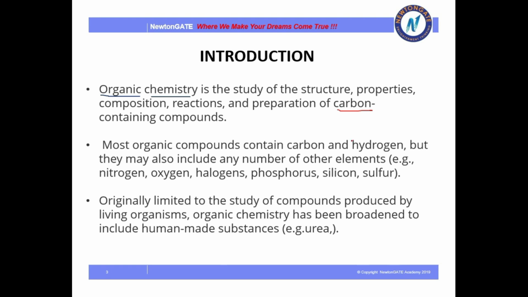And with carbon, you will find hydrogen. So carbon and hydrogen are the prime elements which comprise an organic compound. Apart from that, organic compounds also contain nitrogen, oxygen, halogen, phosphorus, etc. But predominantly, any organic compound consists of carbon and hydrogen. No organic compound in nature lacks carbon and hydrogen, and they are called organic in nature.